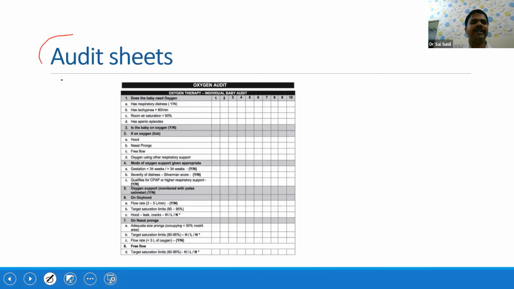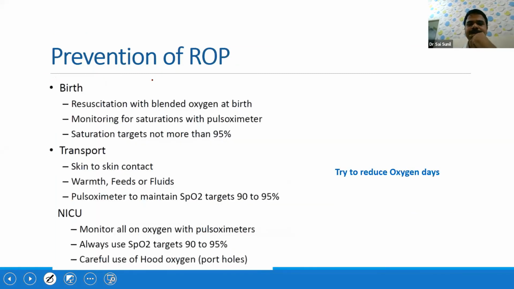And the auditing is very important. Whenever you are giving oxygen, auditing is very important to improve the quality of any unit. It can be for a particular baby, or it can be for the entire unit itself. So these are some of the charts which can be used whenever you are giving oxygen to babies. For quality improvement, you can see how many hyperoxic episodes a baby has had, what is the incidence of retinopathy of prematurity, and what is the incidence of bronchopulmonary dysplasia. So these are all the quality indices to look at the optimal oxygen administration.